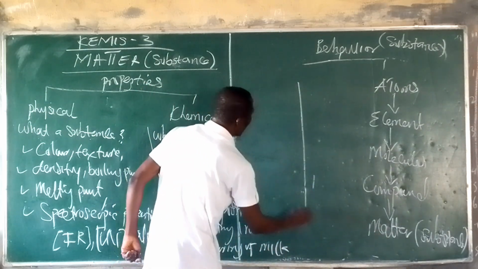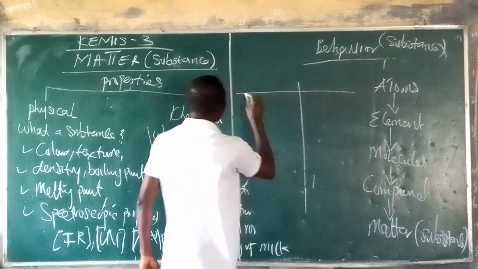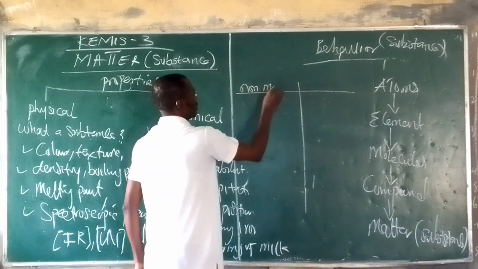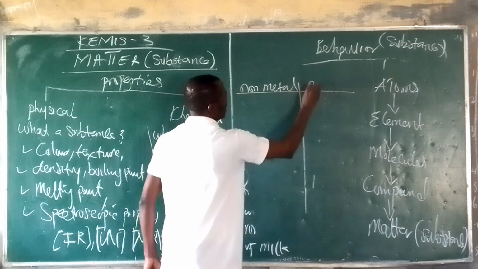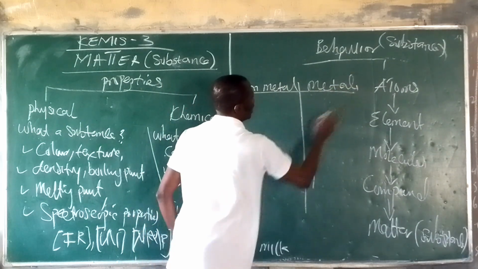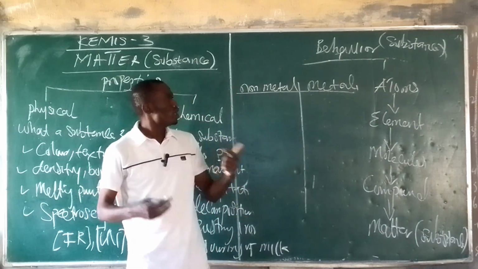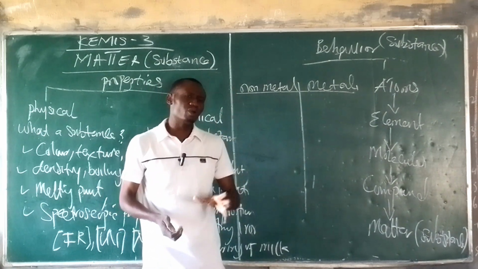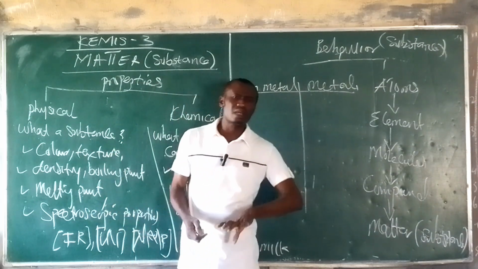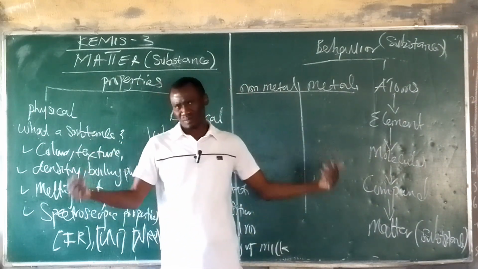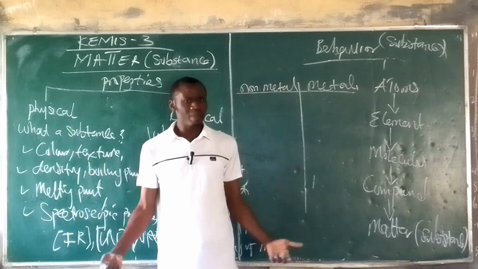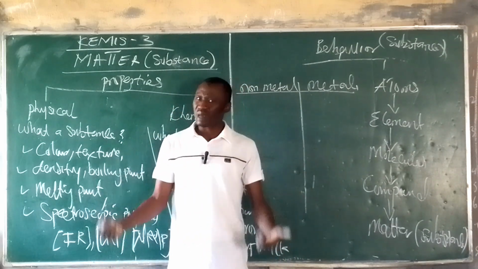If you are talking about the non-metals and metals, they are different things. Alright? Now, when you look at the periodic table, you'll find out that the periodic table has both metal and non-metals, and also the metalloids.